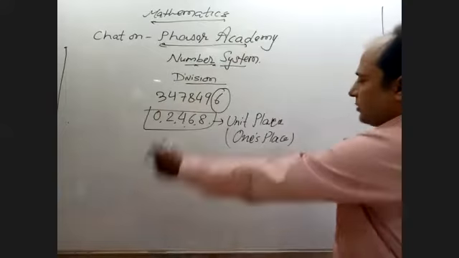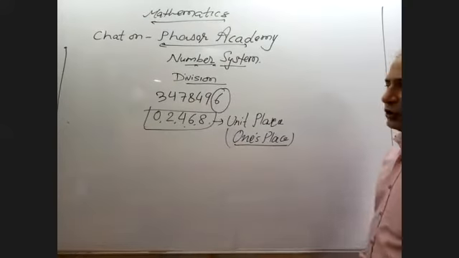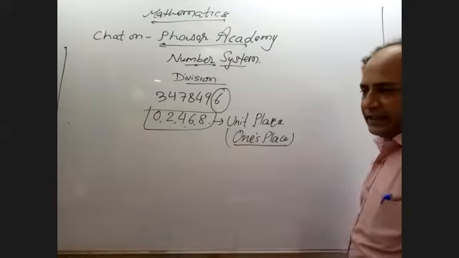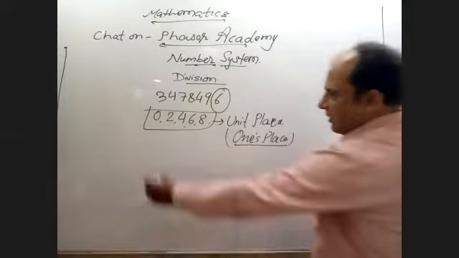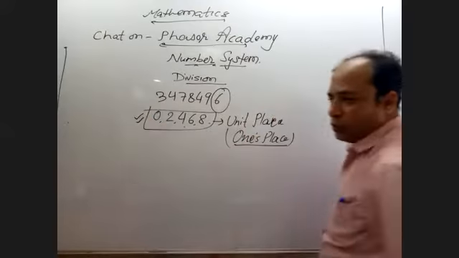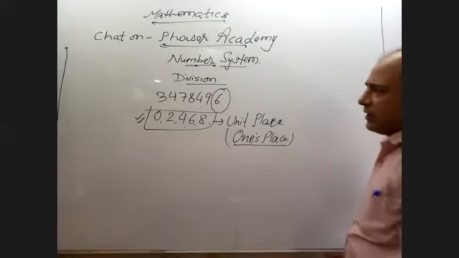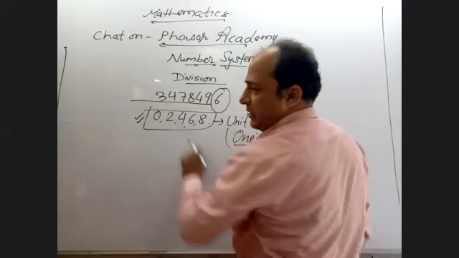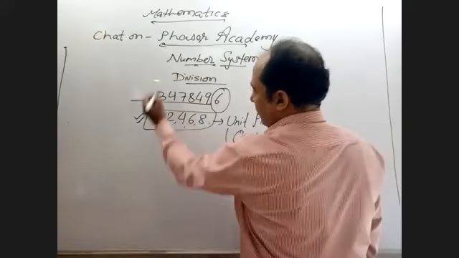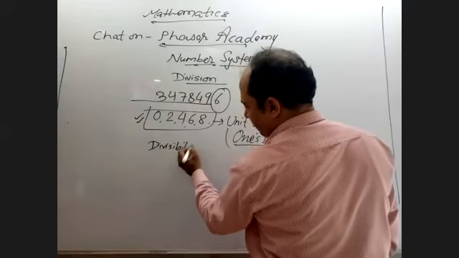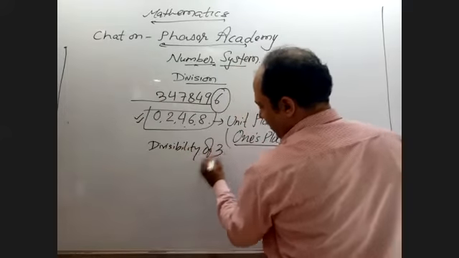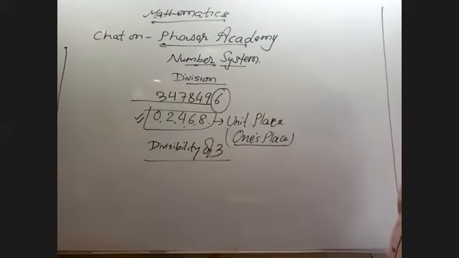Okay. So if the ones place number is 0, 2, 4, 6, 8, that means it is divisible by 2. Nothing to worry about anything. So many numbers are there. Now again, about divisibility of 3. What are the tests of divisibility of 3?